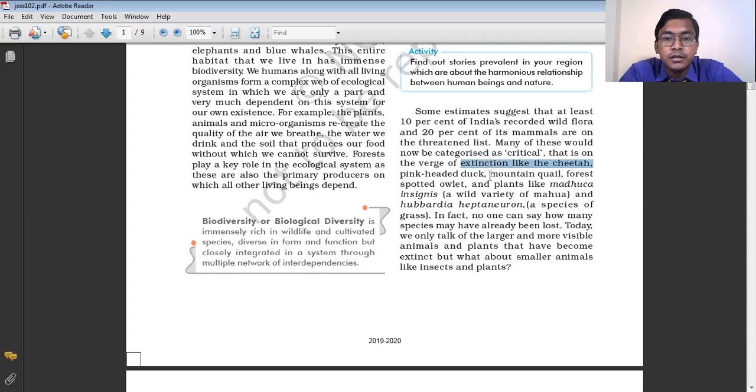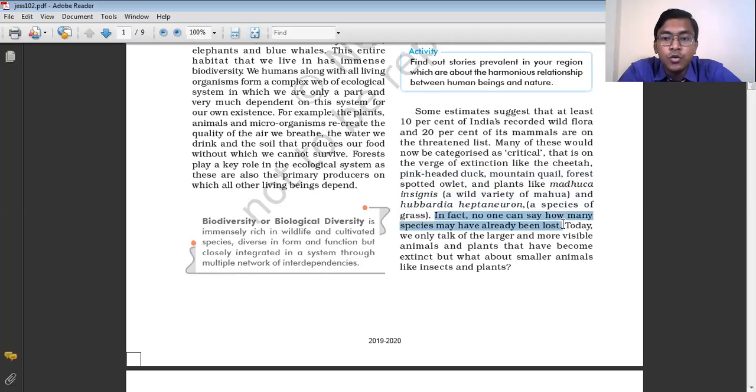Pink-headed duck, mountain quail, forest spotted owlet, and plants like Madhuca insignis. These are the wild variety of the mahua tree, and a species of grass, which are no more found in our country. Why? Because of indiscriminate use of these resources, because we have not taken care of them.